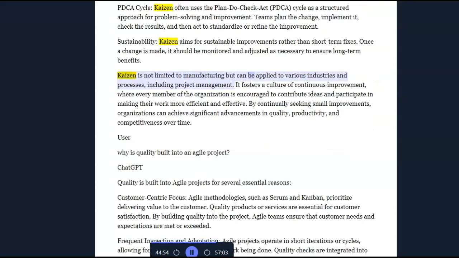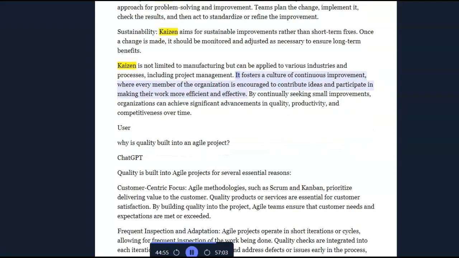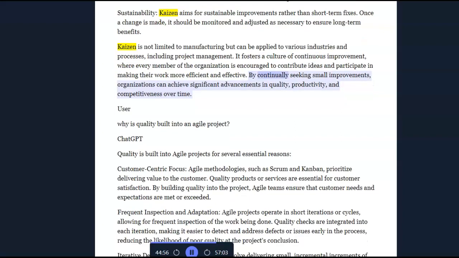Kaizen is not limited to manufacturing but can be applied to various industries and processes, including project management. It fosters a culture of continuous improvement, where every member of the organization is encouraged to contribute ideas and participate in making their work more efficient and effective. By continually seeking small improvements, organizations can achieve significant advancements in quality, productivity, and competitiveness over time.